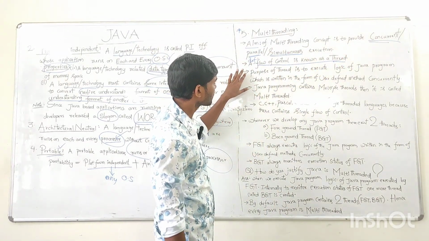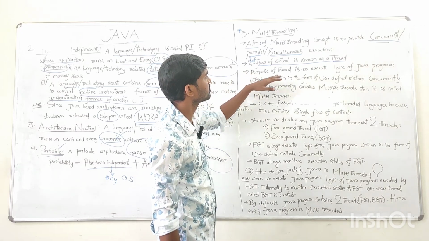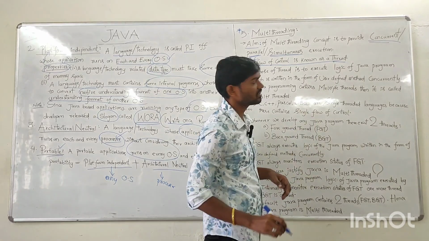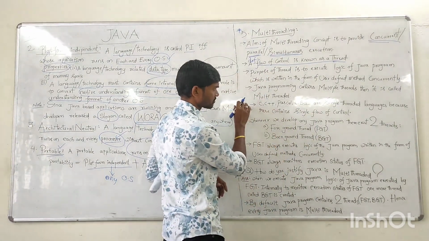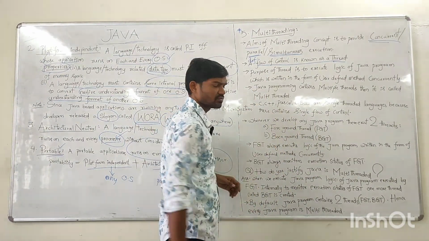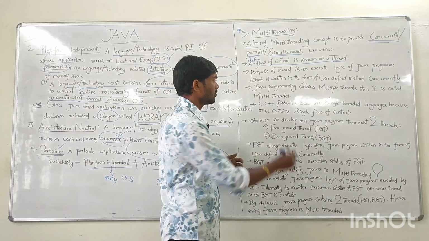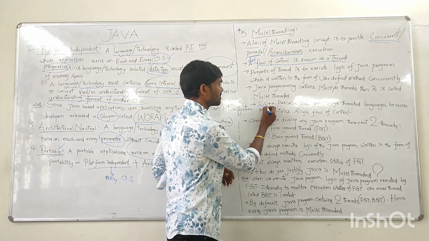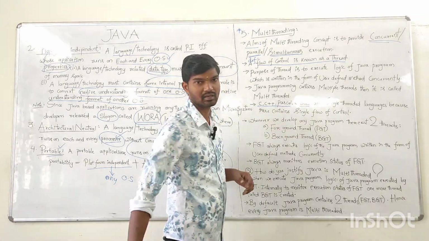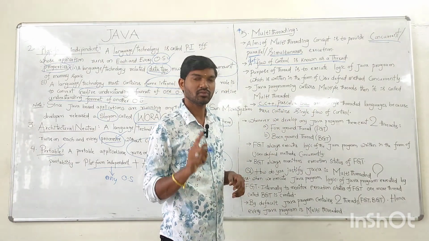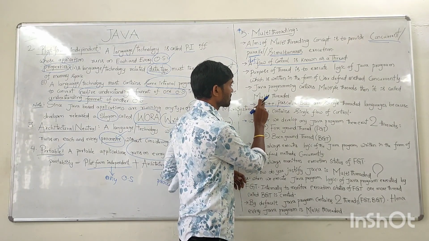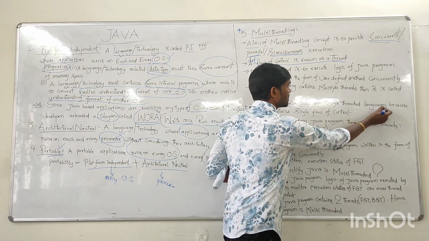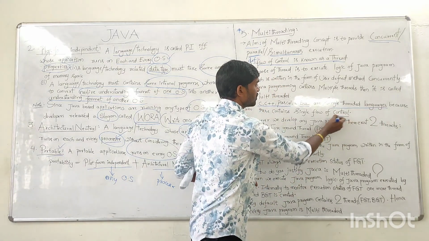Now, what is the purpose of this thread? It is to execute the logic of the program parallelly. Already I told that. Now, why is Java called multi-threaded? Why are the remaining languages called single-threaded? Languages like C, C++, Pascal, COBOL contain only one thread. That's why these languages are called single-threaded, because they contain a single flow of control.